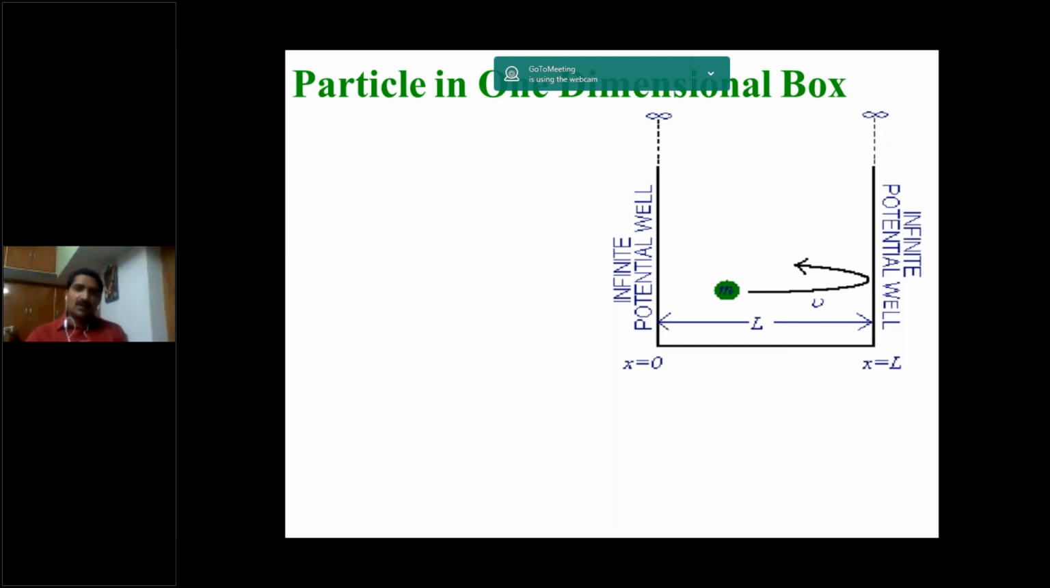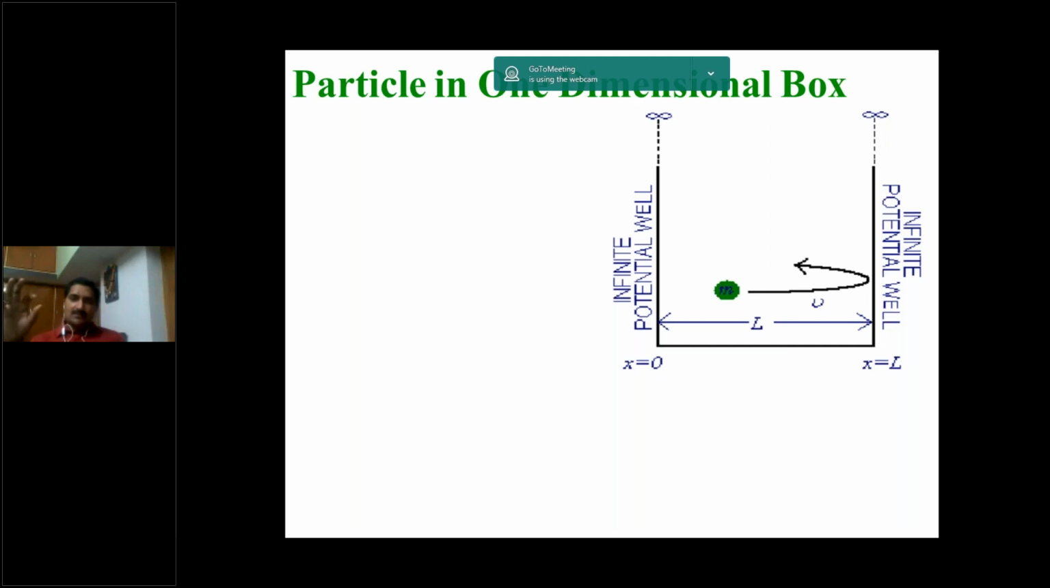So the final topic of today's class in quantum mechanics is particle in a one dimensional box. One dimension means only one dimension, infinite height. What is meant by one dimension? When we compare to the other 2 dimensions, this dimension is very, very large. At that time, the other 2 dimensions are neglected. A 3-dimensional object can be represented with the help of length, breadth, and thickness.